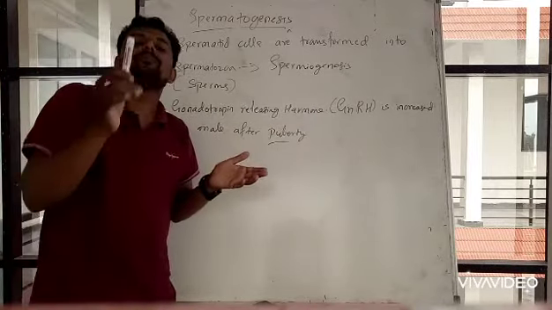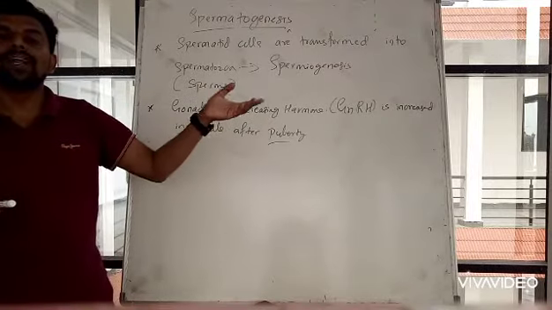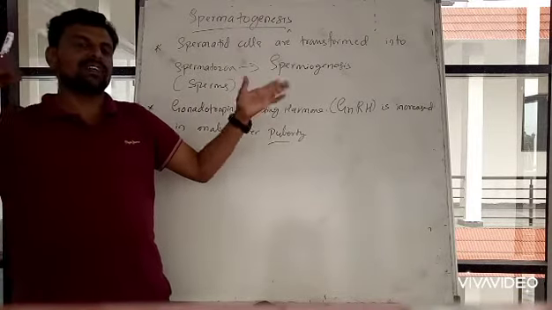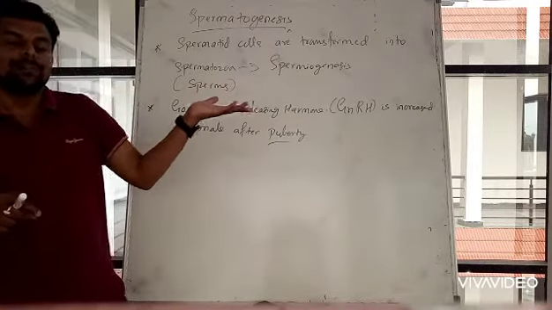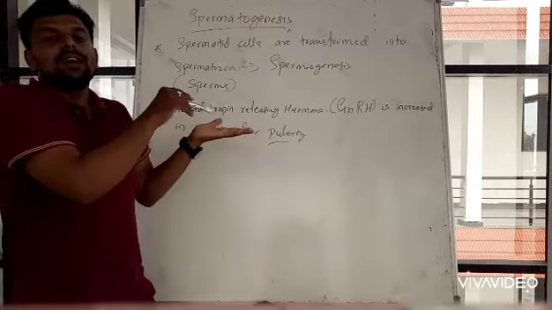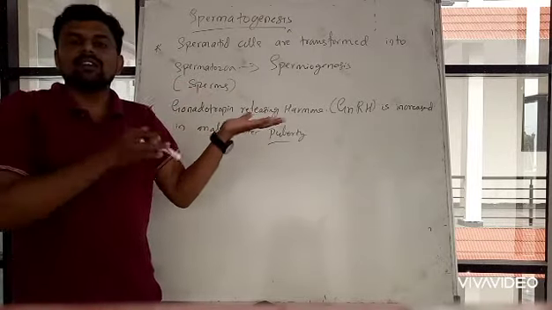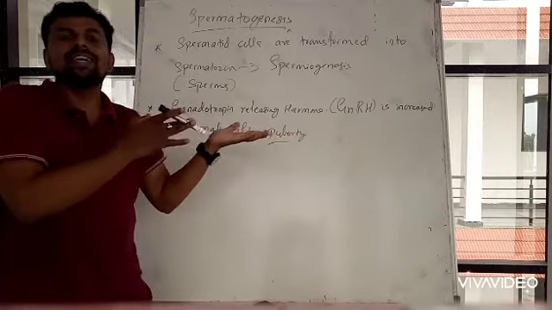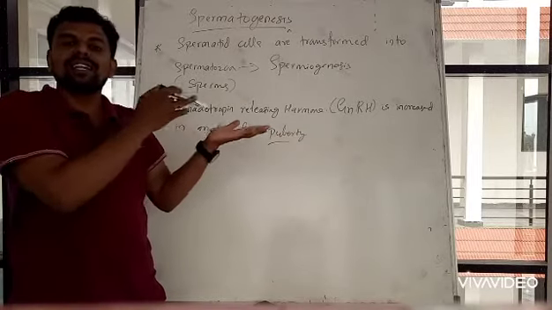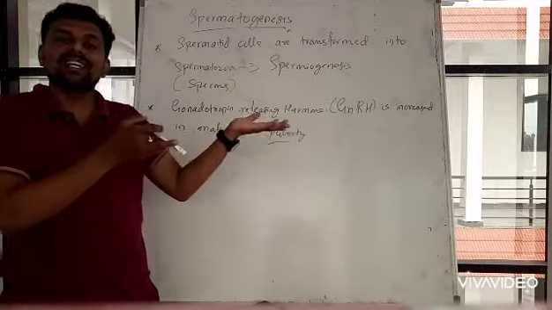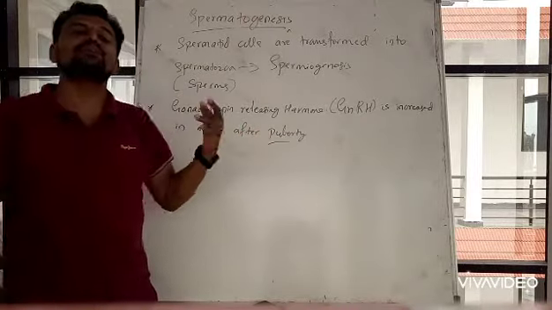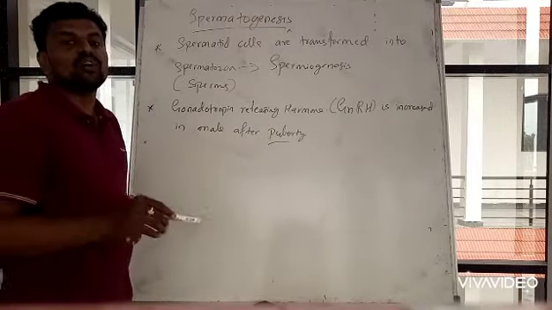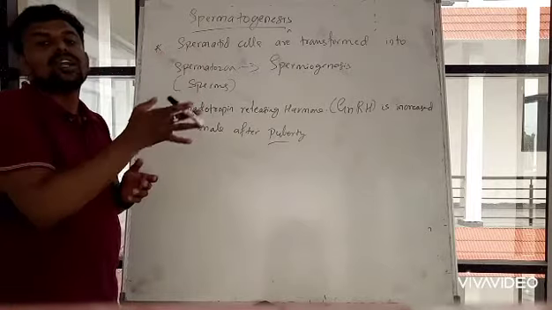In males, puberty means the person is becoming sexually mature, so that he can reproduce. So this hormone increases only after puberty.